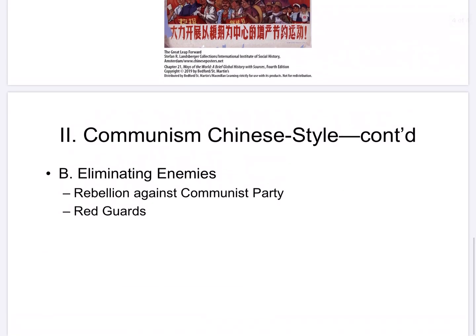All right, eliminating enemies. Mao called for even a rebellion against the Communist Party itself. He was convinced that capitalist values had infiltrated, and millions of young Red Guards responded, and they attacked officials, teachers, and the like. Widespread violence broke out, and civil war threatened until the military was called in.